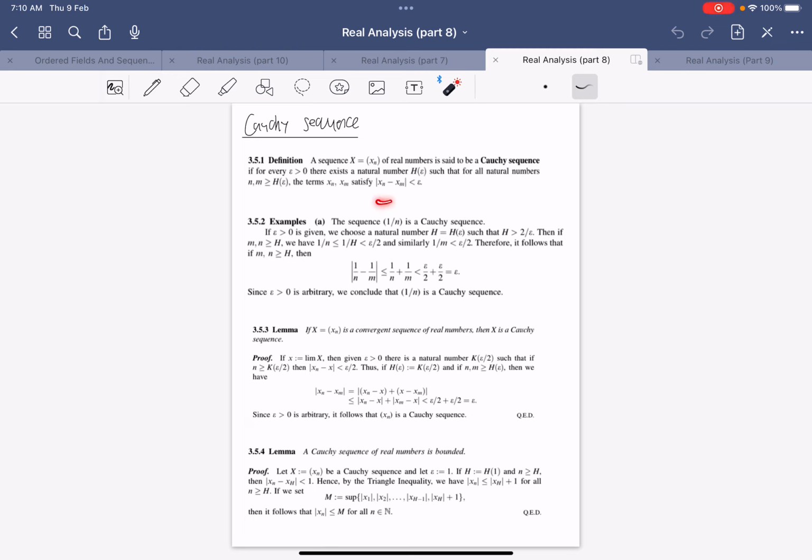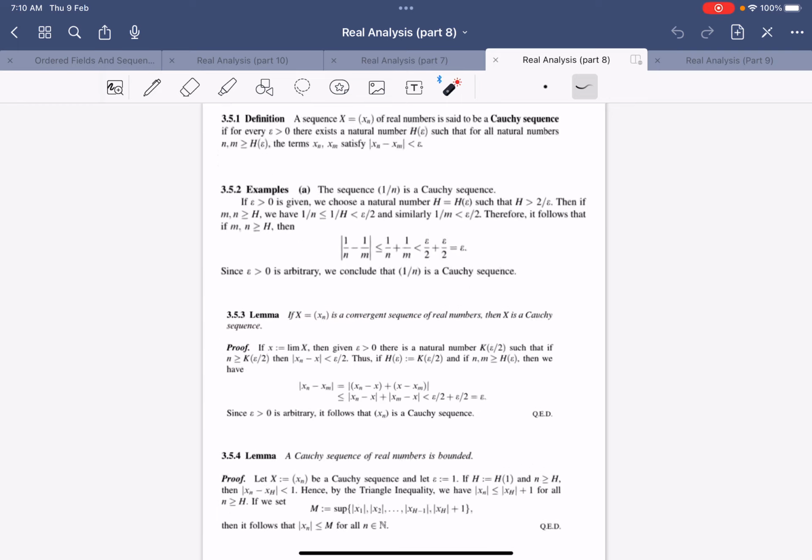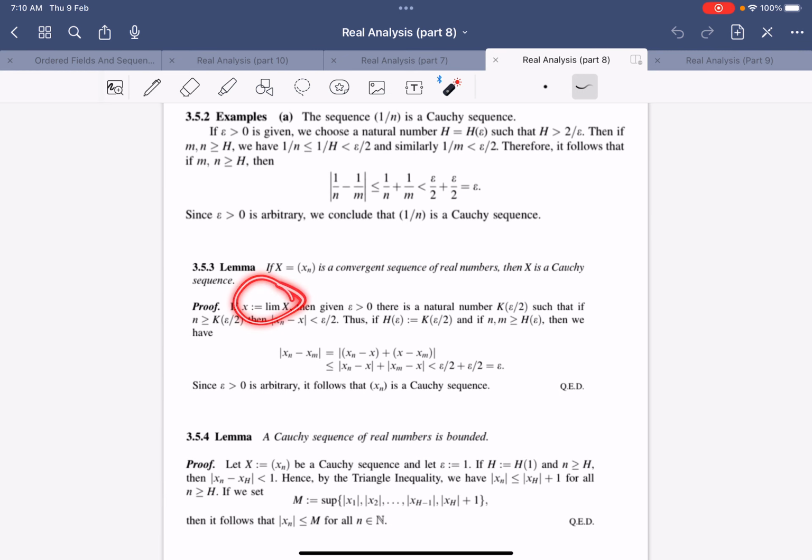So really you want to capture the idea that two terms are close to each other. And if x is a convergent sequence, then of course it must be Cauchy, because you know that x is a limit. So if you are given an epsilon, you can find a natural number such that xn minus x is less than epsilon over 2.